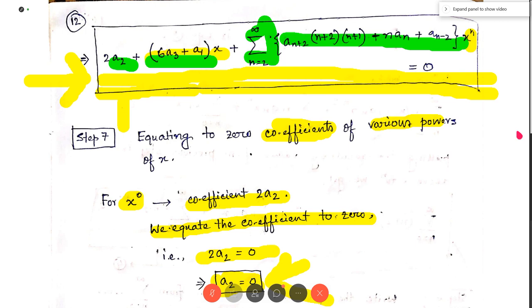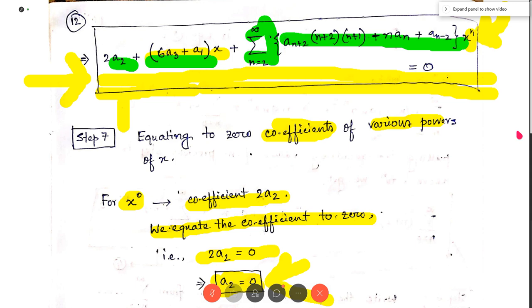Now I have to find the remaining coefficients, a4, a5, a6. For that purpose, we have to find a recurrence relation. How do we find a recurrence relation? We equate to 0 the coefficient of x to the power n. Where is x to the power n? It is in the equation above.